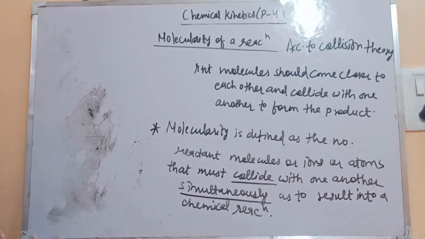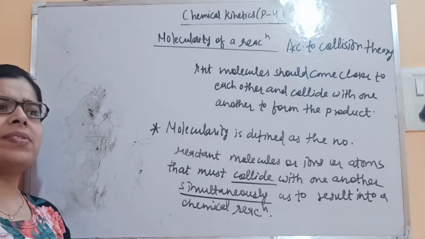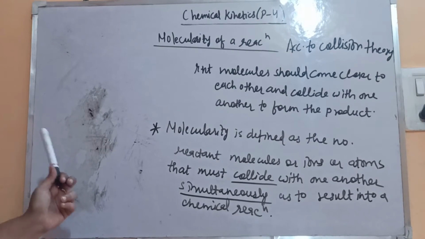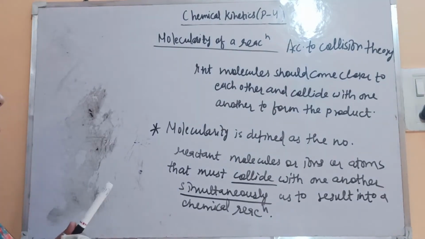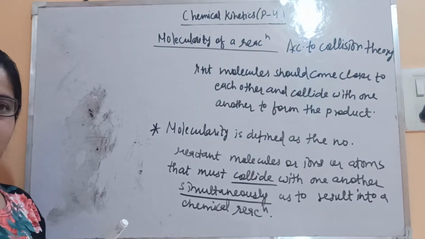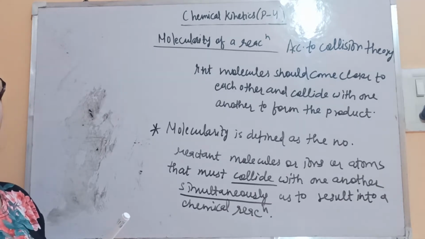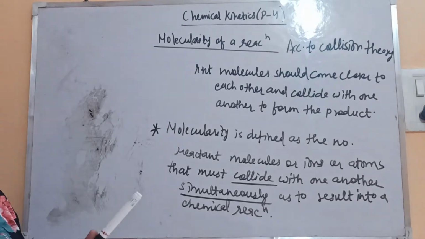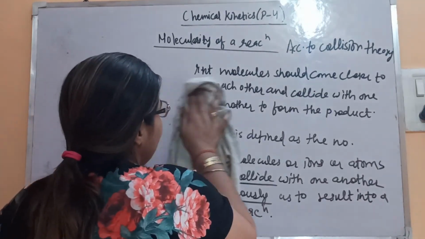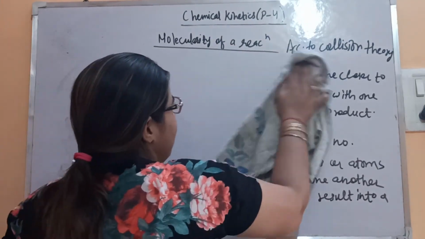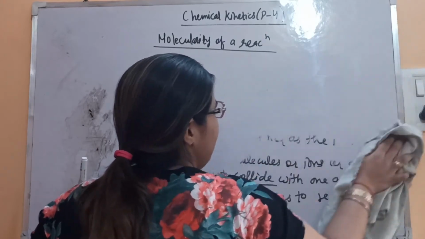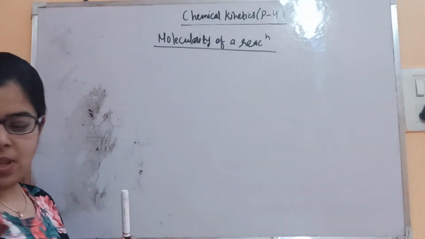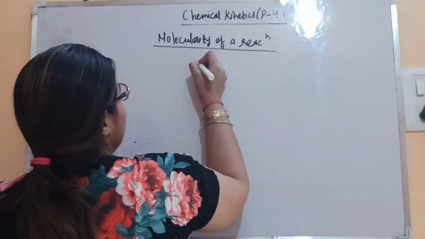Now molecularity can also be of different types, like order, where we have seen first order, zero order, and so on. Here it depends upon the number of reactant species. Suppose the number of reactant species is 1, it will be unimolecular. If 2, bimolecular. If 3, trimolecular or termolecular, like that. So the reaction can be of that particular molecularity based on the number of molecules.